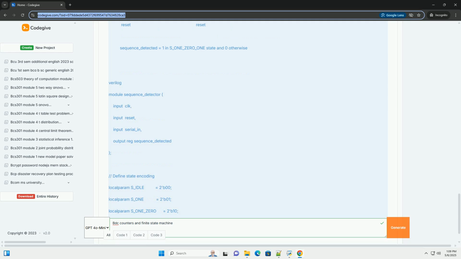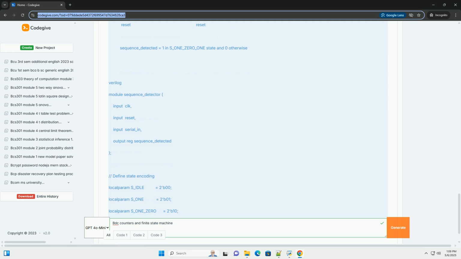Key components: States: the different conditions or modes the system can be in. Inputs: signals that trigger transitions between states. Outputs: signals generated based on the current state and, sometimes, the input. Transitions: rules that determine how the FSM moves from one state to another based on the input.